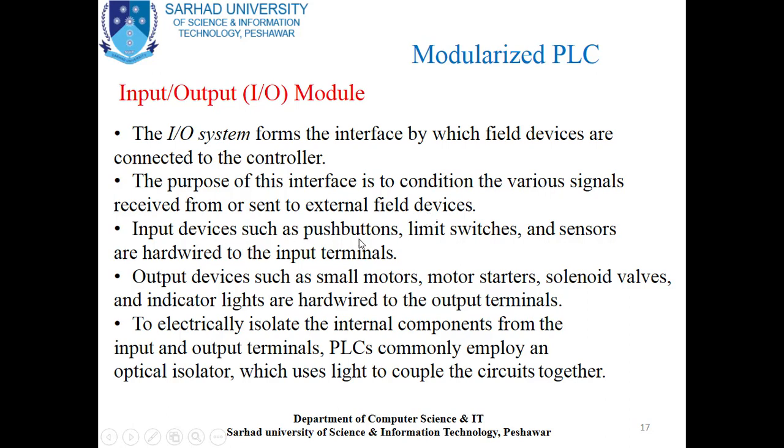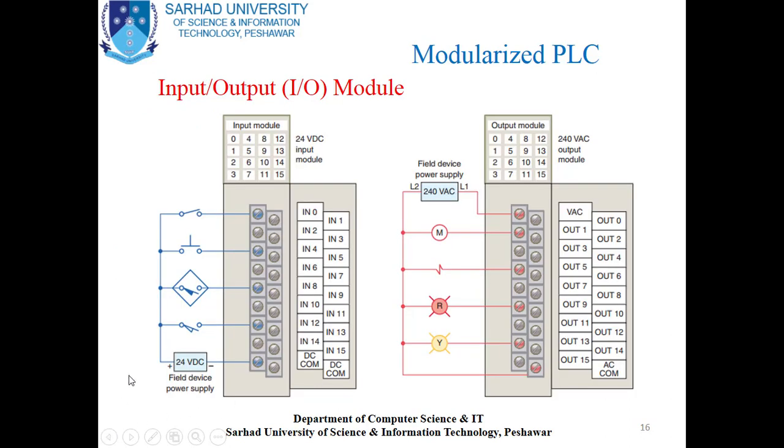Input devices such as push buttons, limit switches and sensors are hardwired to the input terminals. Output devices such as small motors, motor starters, solenoid valves and indicator lights are hardwired to the output terminals. In the previous slide, you can see the input devices which are wired with the input of the PLC, and here you can see the output devices which are wired with the output of the PLC.